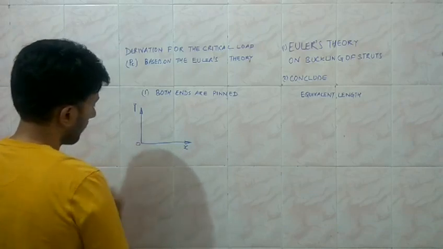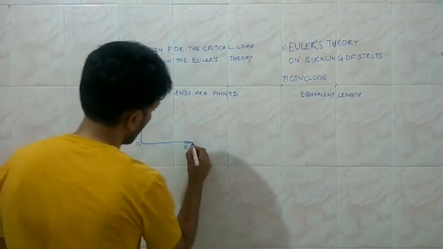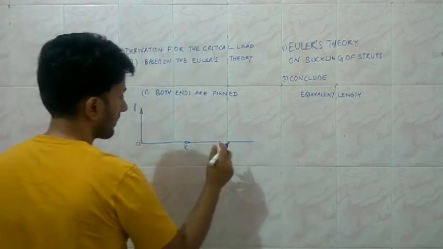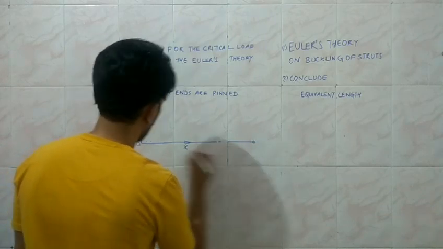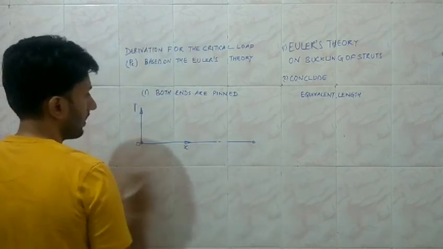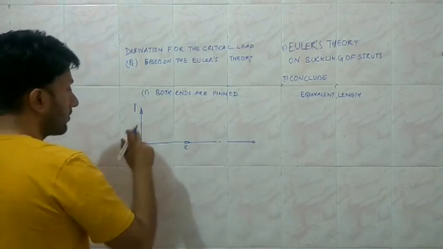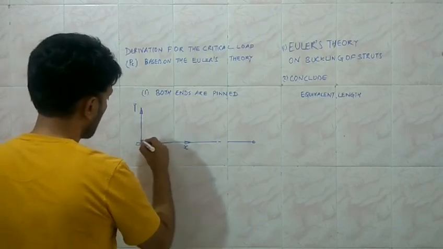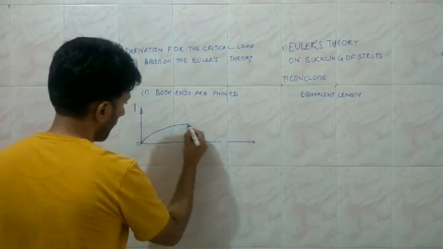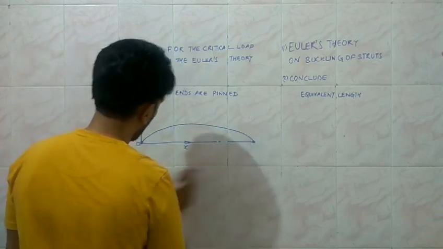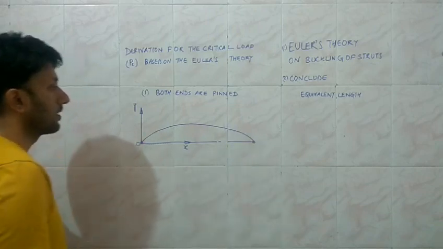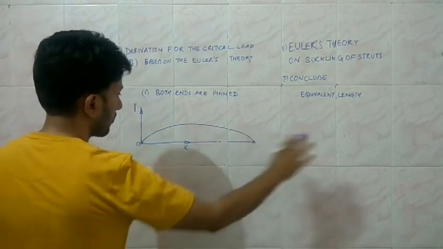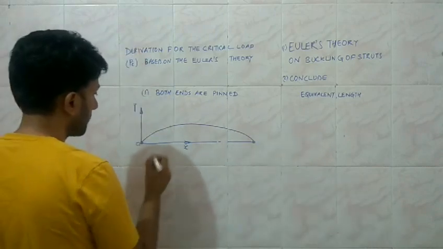So say this is the origin of the column, and we are going to consider the length in this direction. Say these are the axes of the column, and both the ends are pinned, and these are the notations we are going to use for the pin. We will consider the deflection in the positive direction of y, and I will tell you the reason why I am considering the deflection in the positive direction of y. Otherwise, you can also consider the deflection in the negative direction of y. Later on, I will clarify why. So x is going to be towards the right, and y is going to be upward.